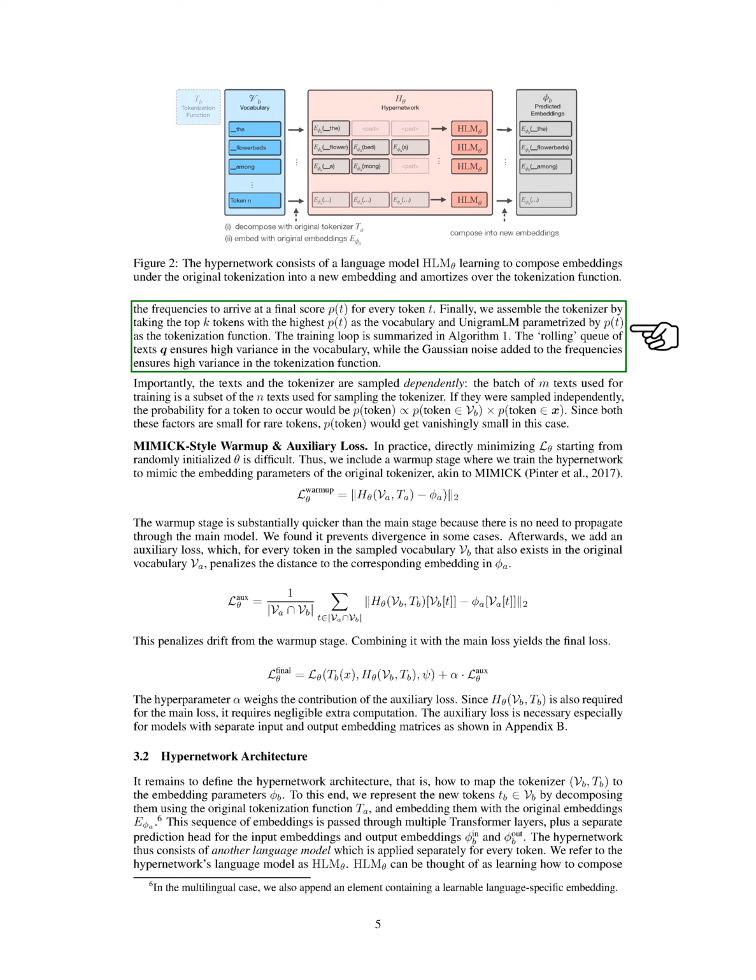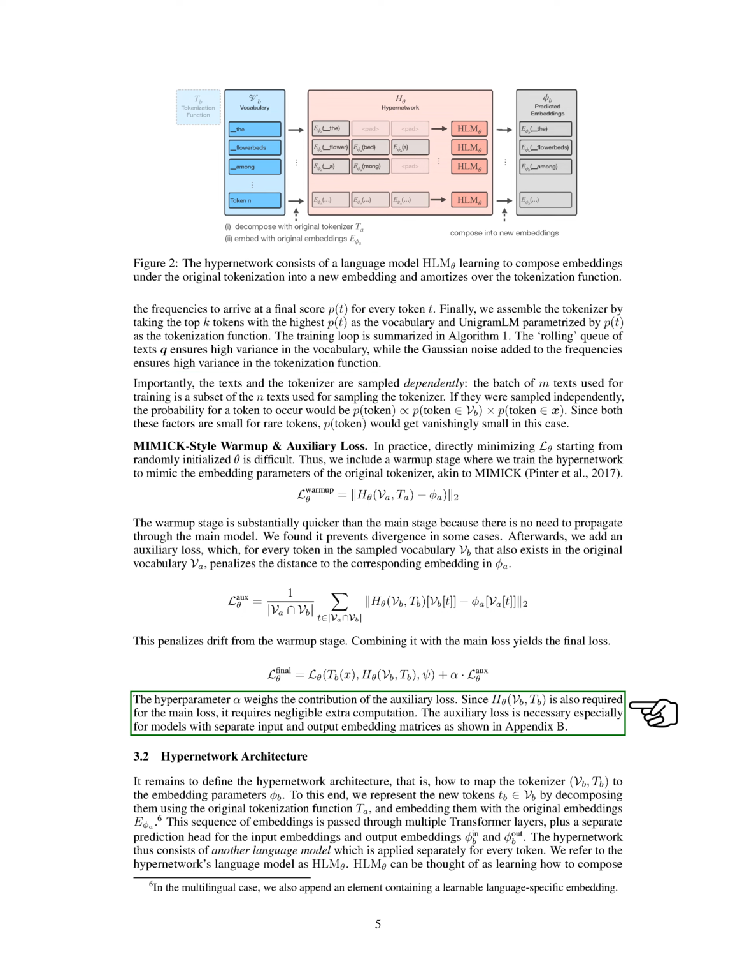In practice, directly minimizing L_theta from random initialization is challenging. We incorporate a warm-up stage where the hypernetwork mimics the original tokenizer's embedding parameters. This is followed by an auxiliary loss that penalizes differences between token embeddings in the new and original vocabularies. The final loss combines the main loss and the auxiliary loss with a weighting parameter alpha. The auxiliary loss is crucial for models with separate input and output embeddings.